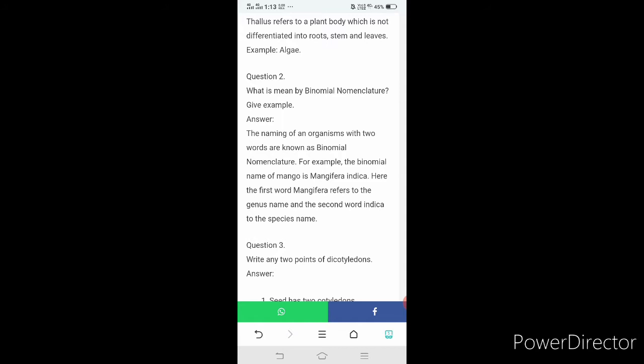So the rule is, the genus name should start with a capital letter and the species name should start with a small letter. Mangifera is the genus name of the mango, and indica is the species name.